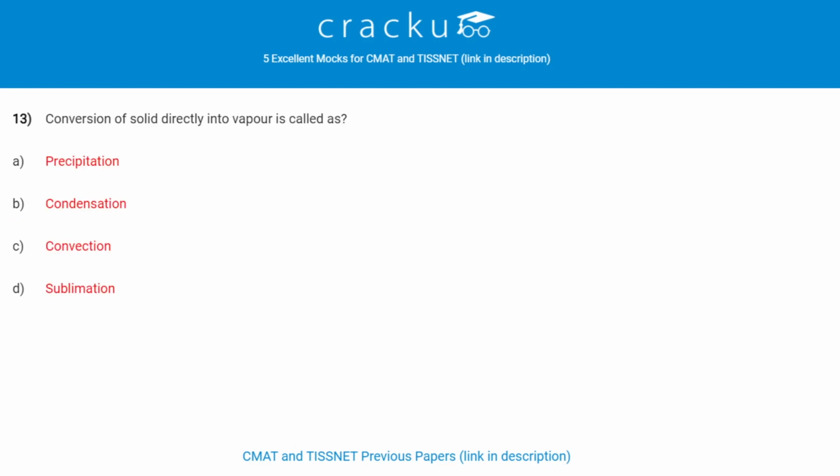Next question. Conversion of solid directly into vapor is called as? Conversion of solid directly into vapor is called as sublimation. Sublimation takes place when boiling point is less than melting point.